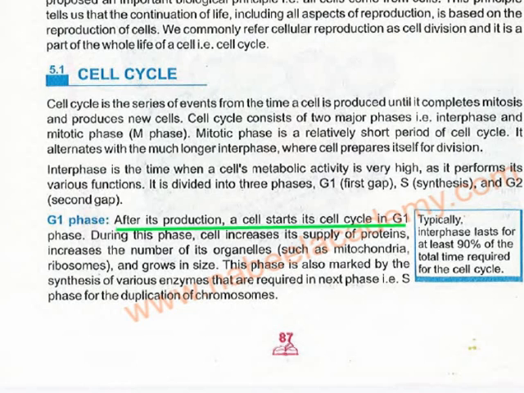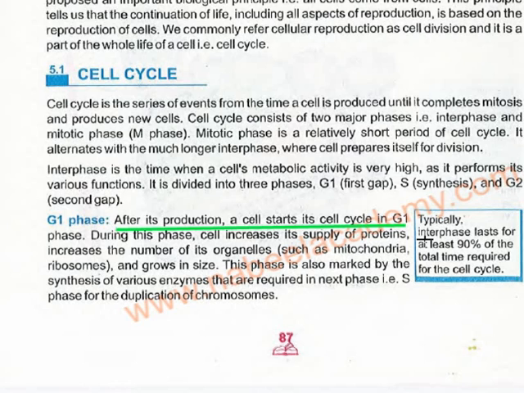inside the cell. We are talking about the cell metabolism. What is happening inside the cell? We are talking about that. So why are enzymes produced inside the cell in the G1 phase? Because they are needed for the next phase, which is the duplication of the chromosomes. So as we need enzymes for the duplication of the chromosomes, they are already produced in G1 phase.